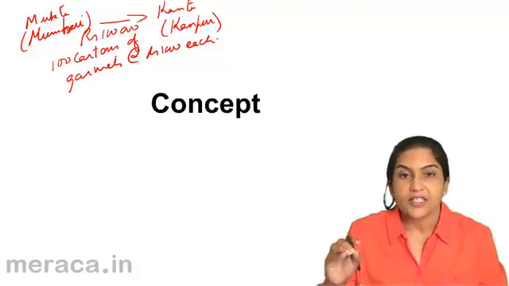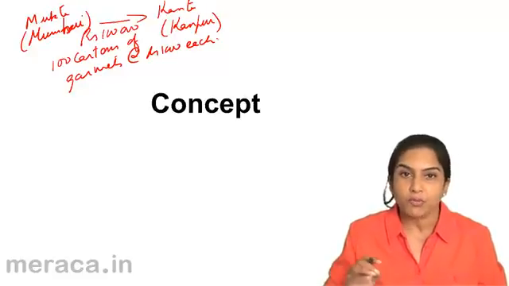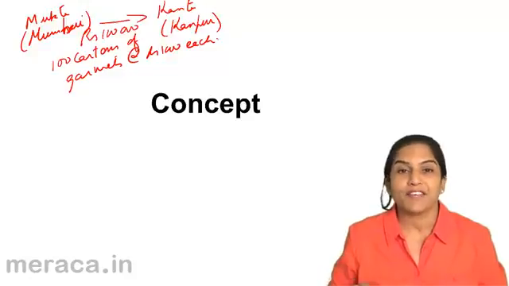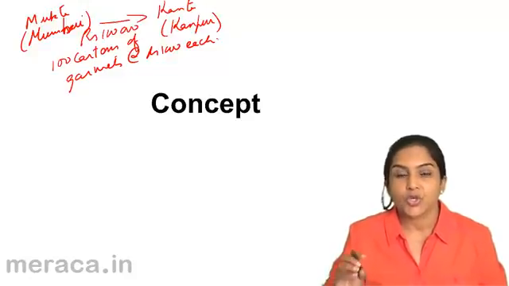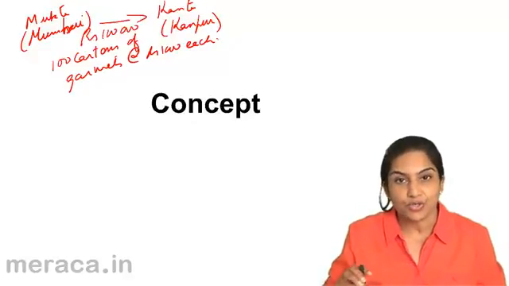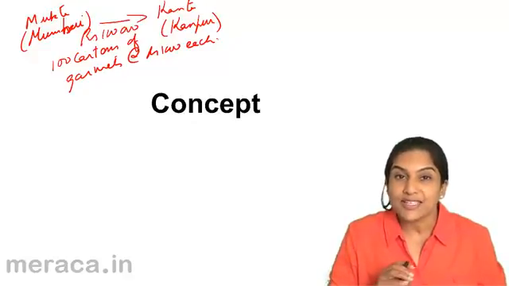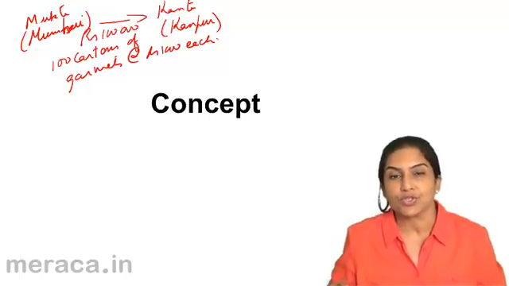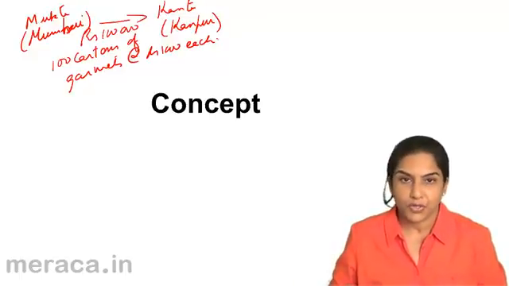So Kanta is supposed to sell the goods for Mukta in Kanpur, and for this Kanta will be given a commission. So the goods actually belong to Mukta. Mukta is not selling the goods to Kanta, but is only sending the goods to Kanta so that Kanta can sell these goods on behalf of Mukta.